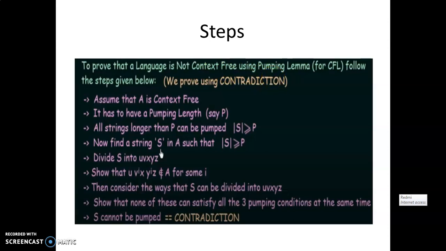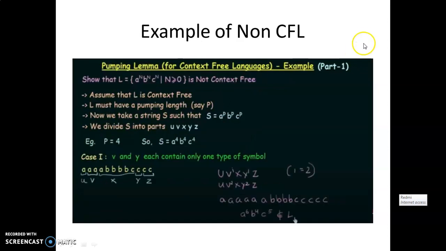So we will take one example, and with the help of that example I will show you how to prove that the given language is a non-context-free language. Here is a language L given, that is a raised to n, b raised to n, c raised to n, where n is greater than or equal to 0.